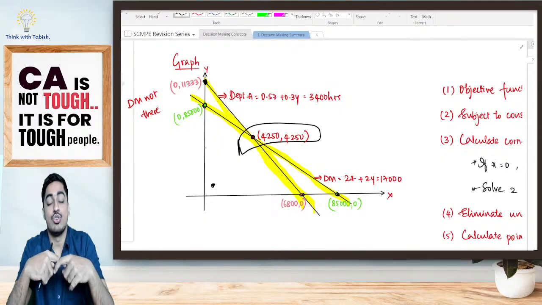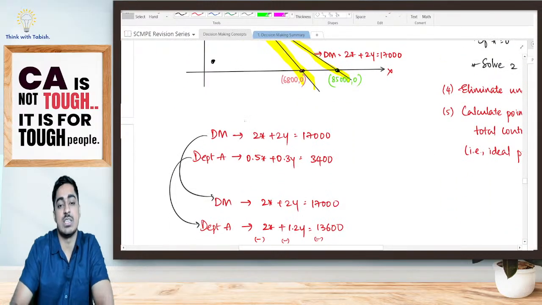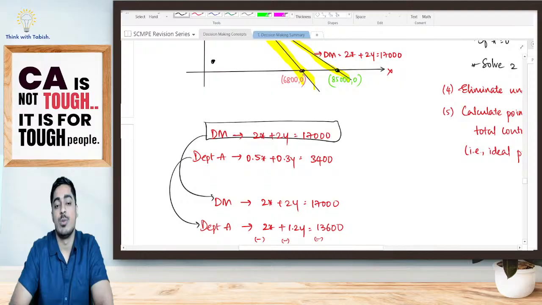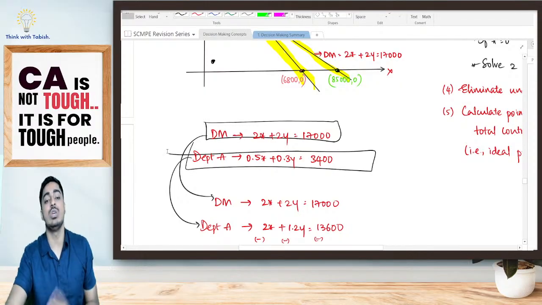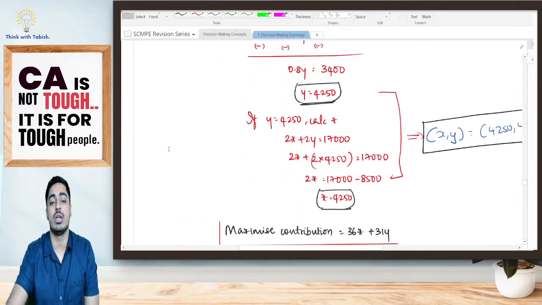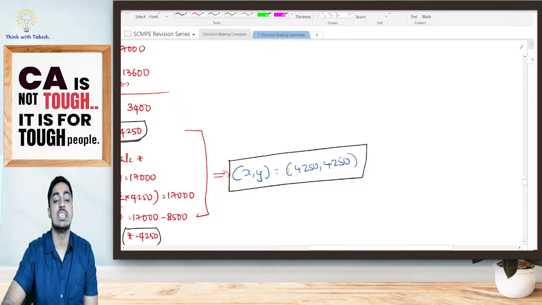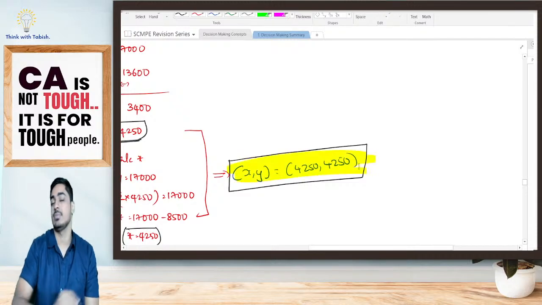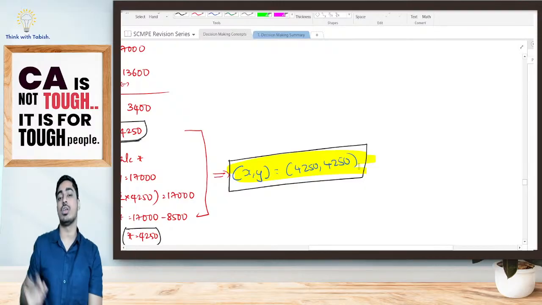Okay. So if I solve these equations, I have 2 equations. Yes or no? 2x plus 2y is equal to 17,000. That is direct material. 0.5x plus 0.3y is equal to 3,400. If I solve these 2 equations, I will be getting my corner point. I will be getting it as 4,250, 4,250. That is my 5th point. Is it clear? This way I should be getting all my corner points.